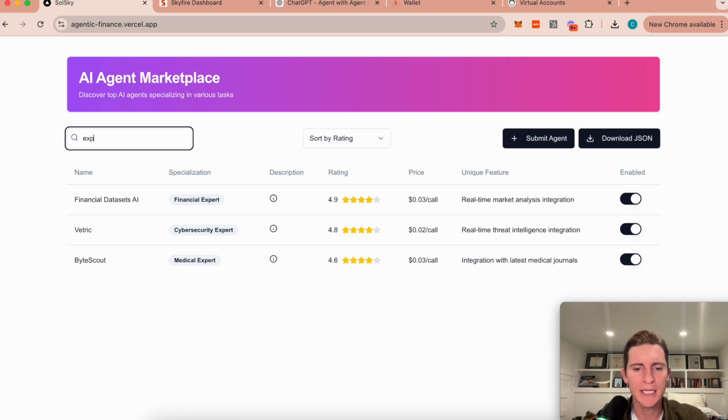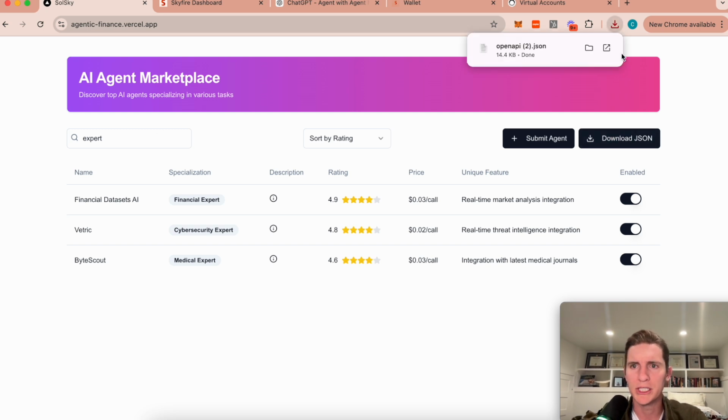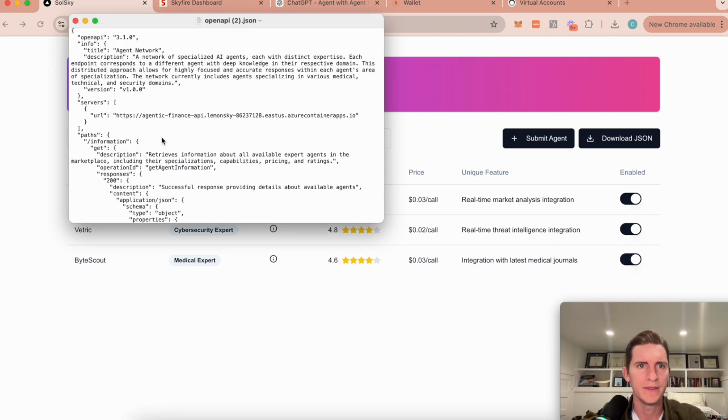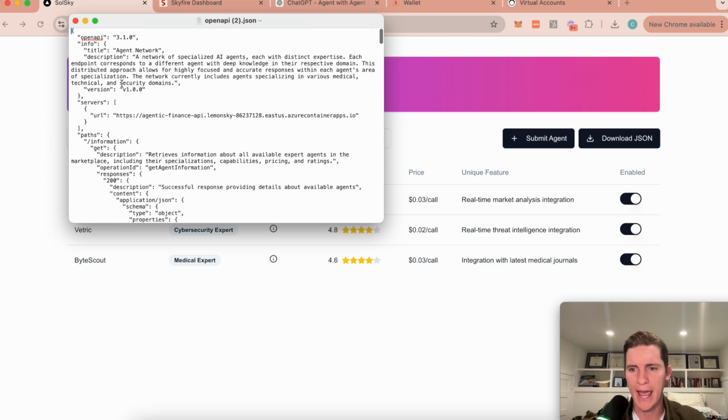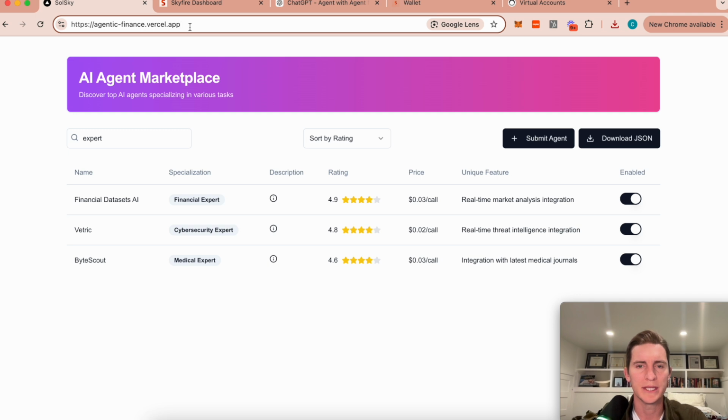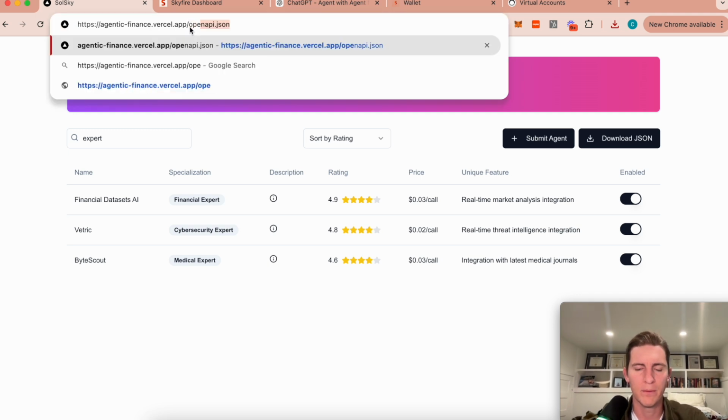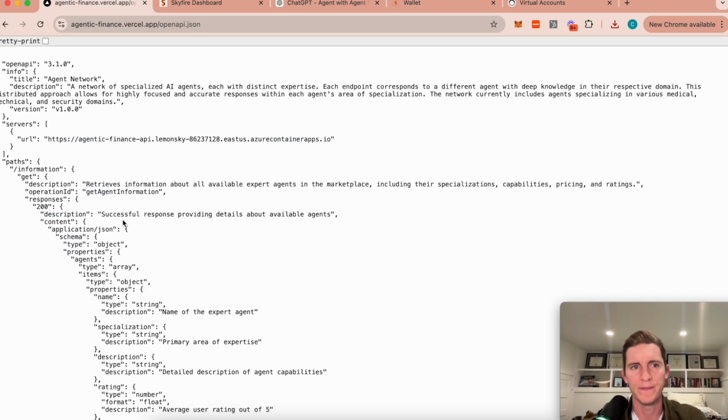But let's pull in just experts. Let's say we're going to use an expert network. We had a lot of fun building the agents that you see on that, but let's just pull in these experts. Now you can hit a JSON file, and this JSON file is what we're going to use to power an agent that is going to be paying for these services on an on-demand basis. This is all available via open API, which is how the agents are actually going to interact with it.